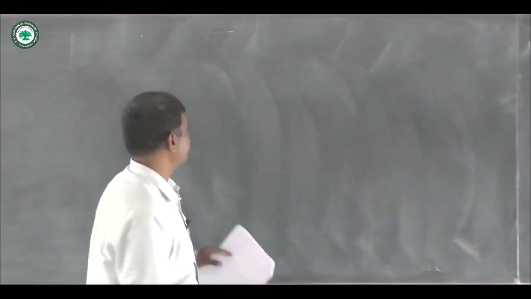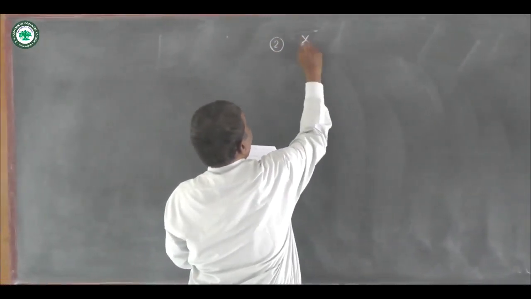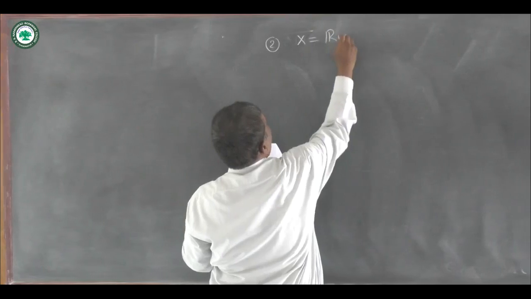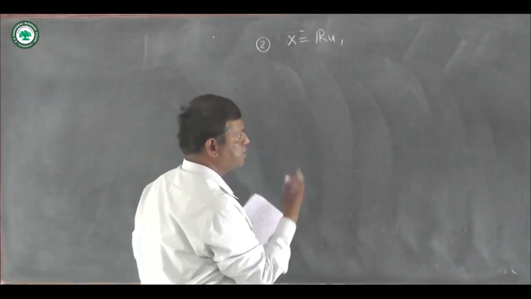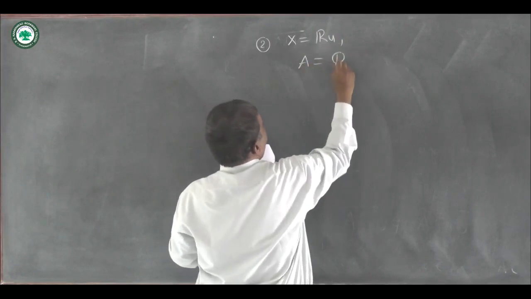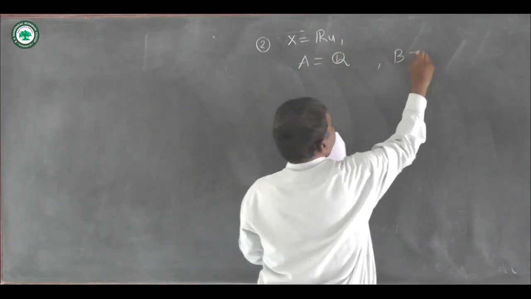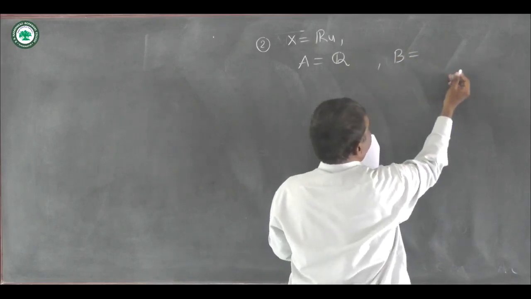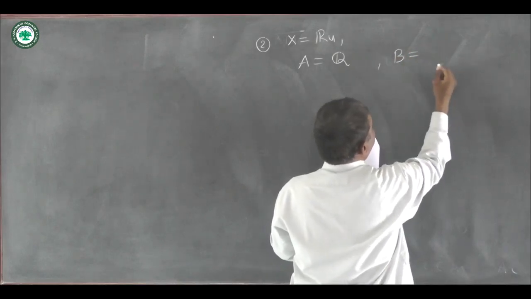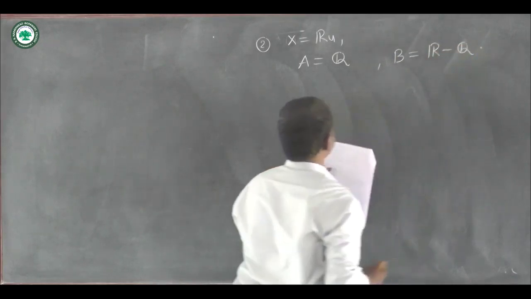Now the second example is, if you take X equal to R with the usual metric, that is the usual metric space. If you take A equal to Q, the set of all rational numbers, and B equal to Q complement, that is the set of all irrational numbers.